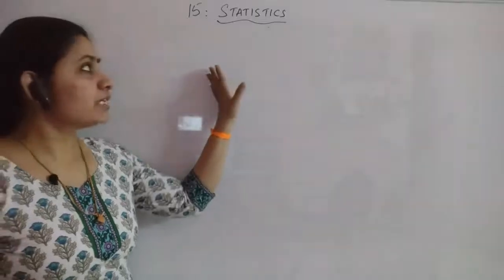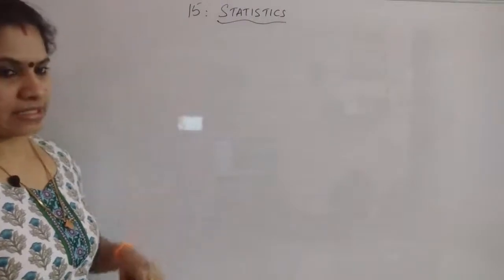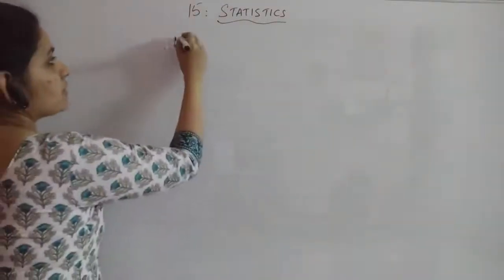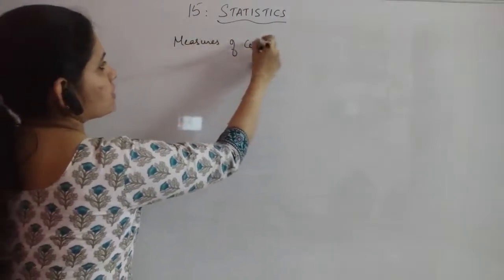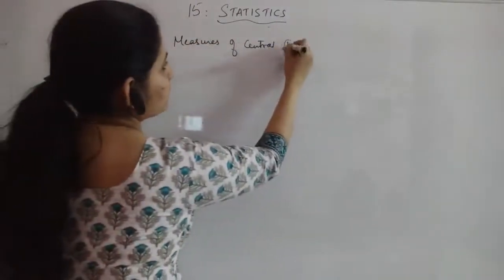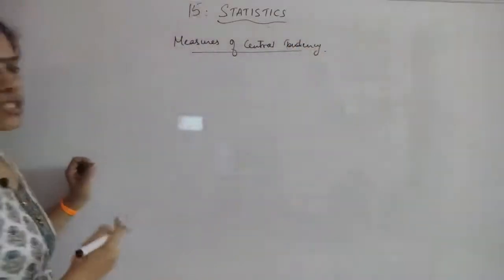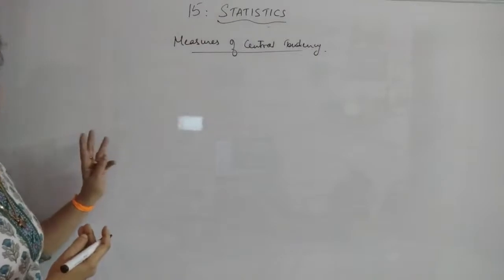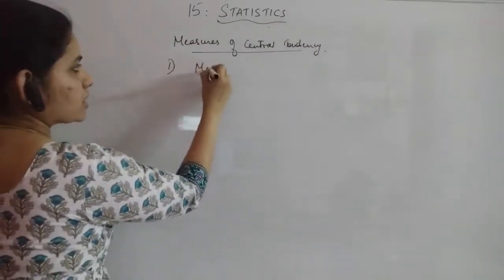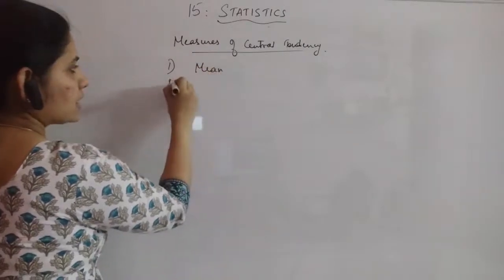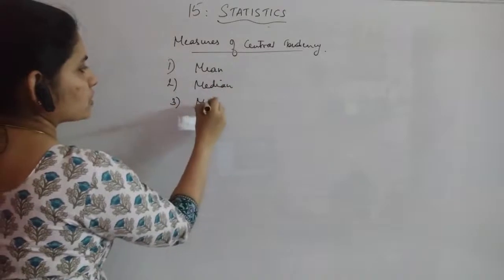With chapter 15, Statistics, the first thing which you know already is the measures of central tendency. Measures of central tendency you have already studied in your lower classes. Now, what are the measures of central tendency? You have studied three types. First one is arithmetic mean, or generally we say mean. Second one is median, and the third one is mode, right?